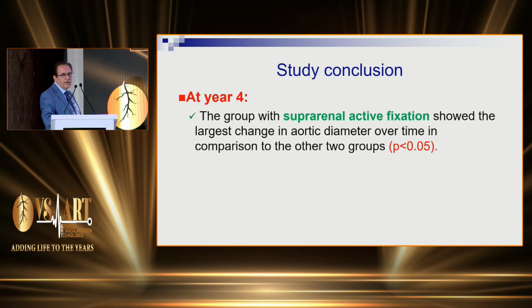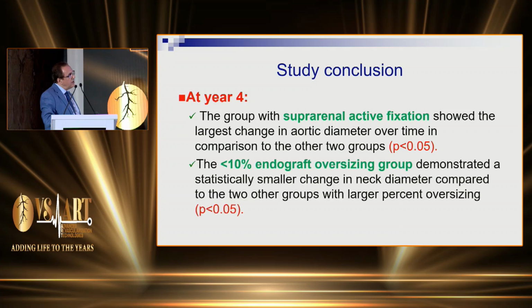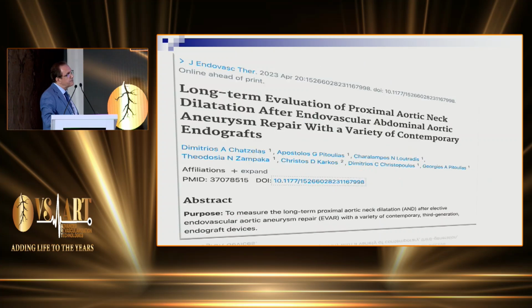So what he concluded after 4 years, that the group with the suprarenal active fixation devices showed the largest change in the aortic diameter over time in comparison to the other two groups, and this was statistically significant. Also, he noticed that if you have less than 10% endograft oversizing, this will significantly decrease the incidence of neck dilatation compared with the other groups, and this again was statistically significant.